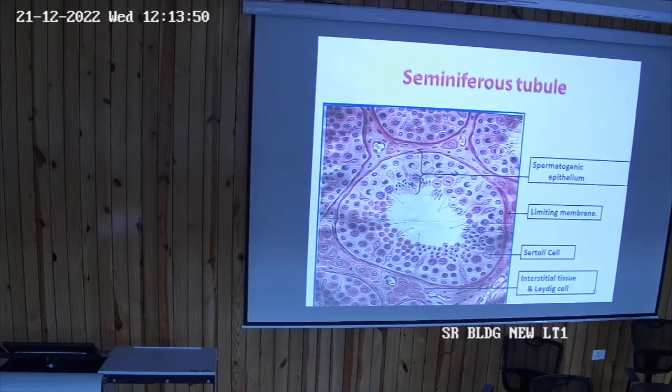That means maturation begins towards the basal layer, and as soon as they become mature, they pass towards the lumen, because from the lumen they have to be propelled outside. So different generations are lying along these basal cell layers. Then what else is present in the basal cells? They are the Sertoli cells, the nourishing cells, which provide nutrition and help in the maturation. Then the interstitial space consists of the Leydig cells.